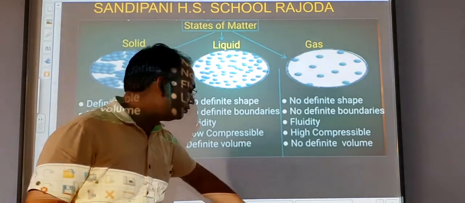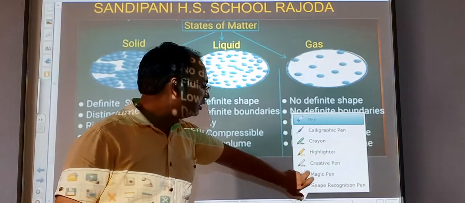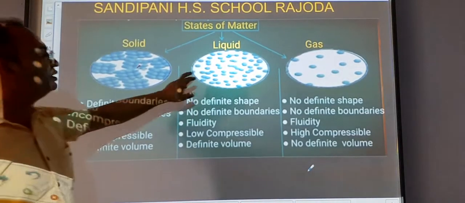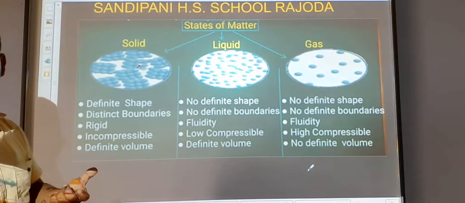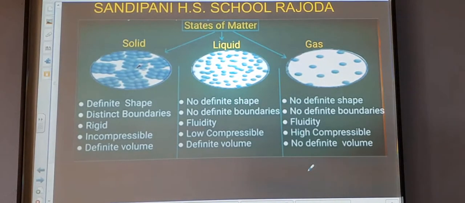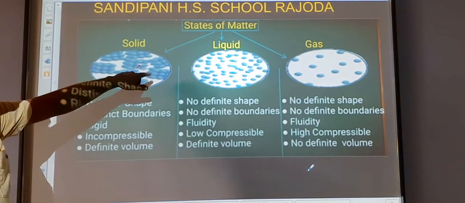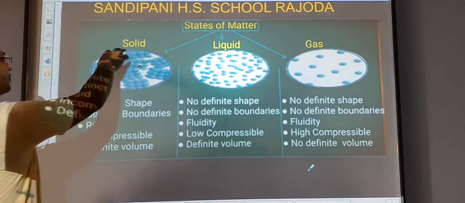Here students, you can see in the diagram that these dots represent the atoms present in them. Here see in the solid, the dots are very close to each other. You can see here.